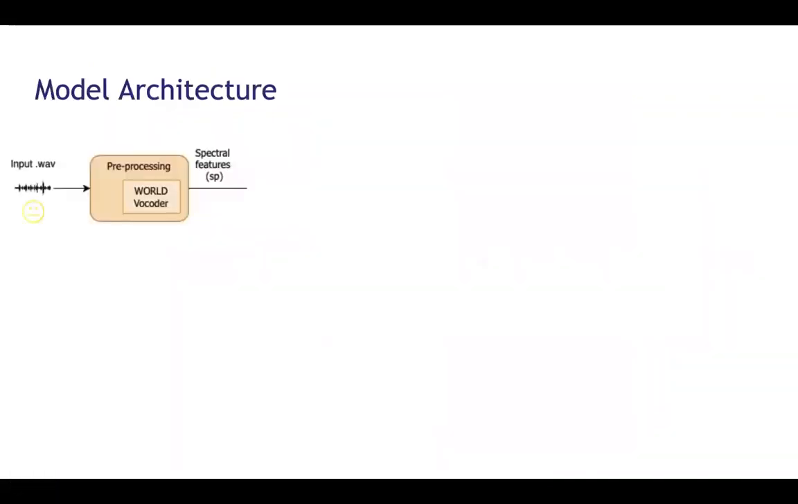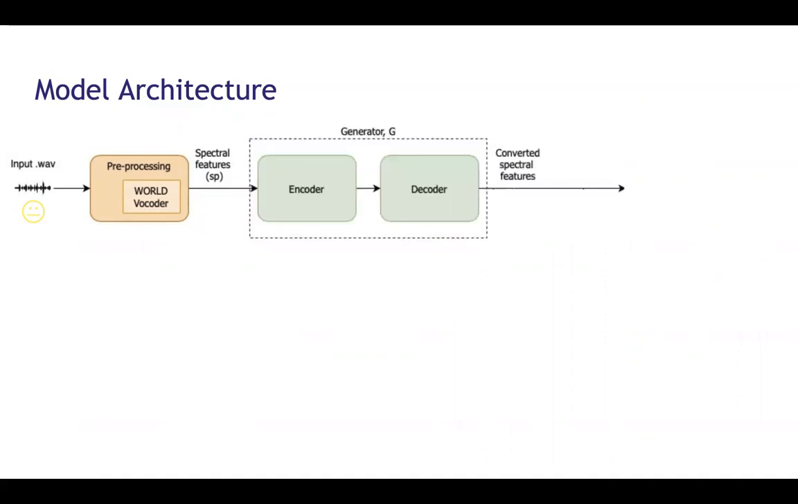So our model architecture goes like this. We input an audio file into a pre-processing segment, which extracts the spectral features of the audio that we want to input into the model. We then input that into a generator, which consists of an encoder and a decoder that converts the spectral features with the target emotion. The target emotion is provided as one-hot emotion labels.